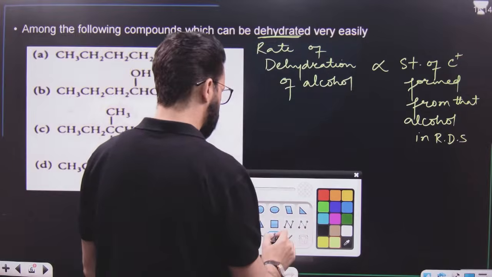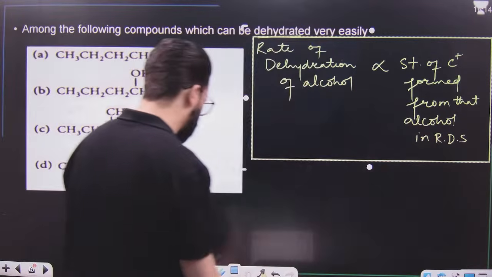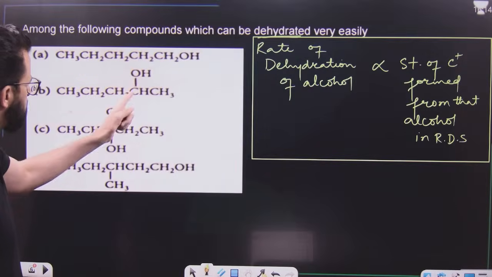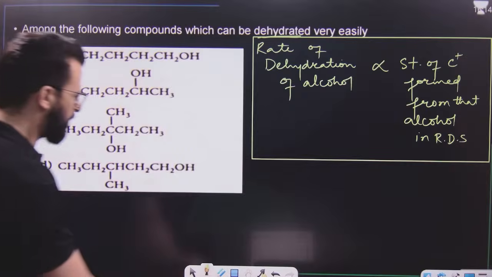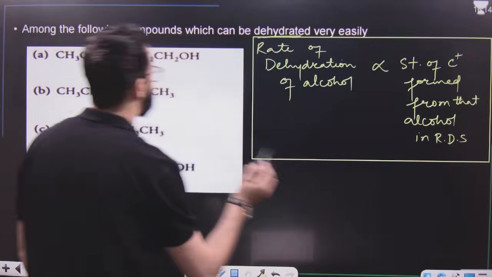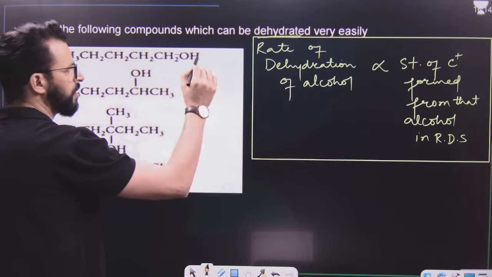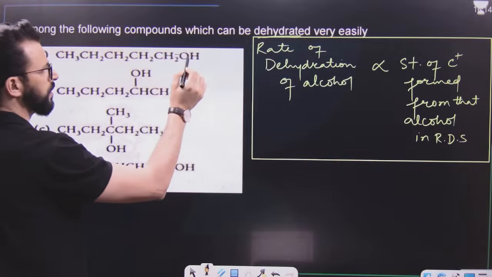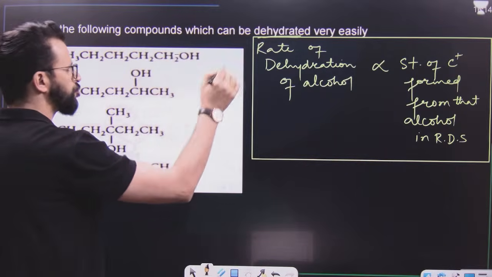My dear lovely students, have a look. So here, rate depends on the stability of the carbocation. Now look towards this one. This is primary alcohol. This is secondary alcohol. This is tertiary alcohol. This is primary alcohol. Upon cleavage of the C-OH bond, that means when this OH is lost in the form of OH2 positive, because dehydration of alcohol takes place in acidic medium, OH becomes OH2 positive, that will be lost.